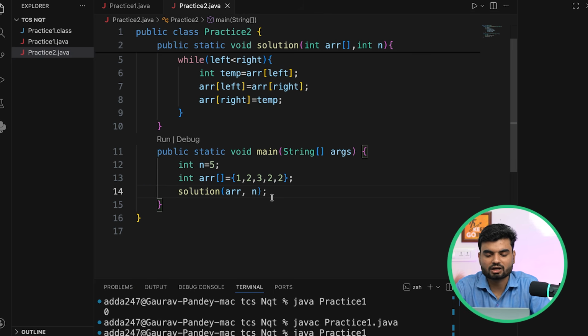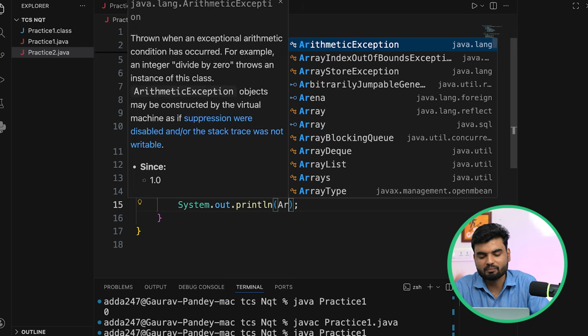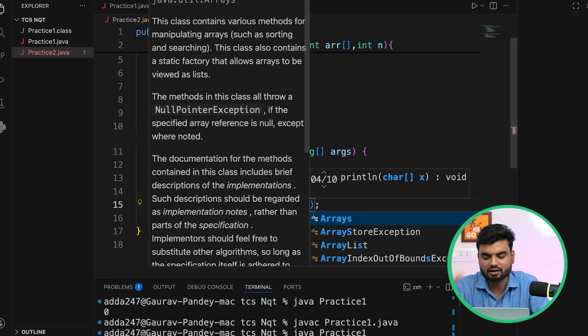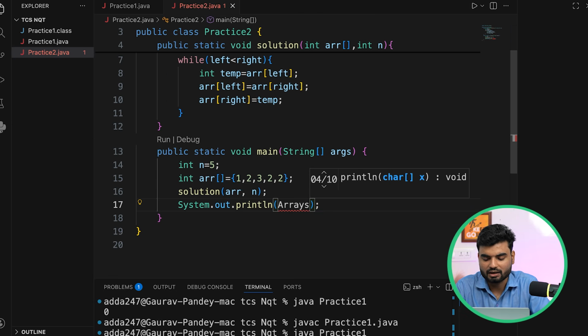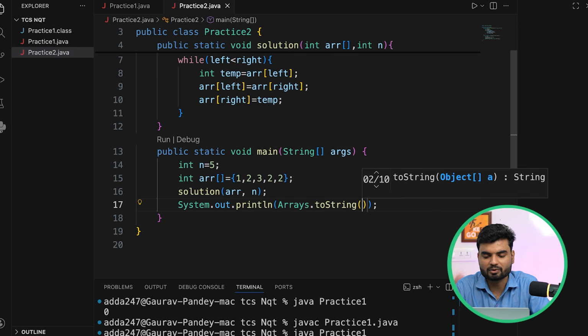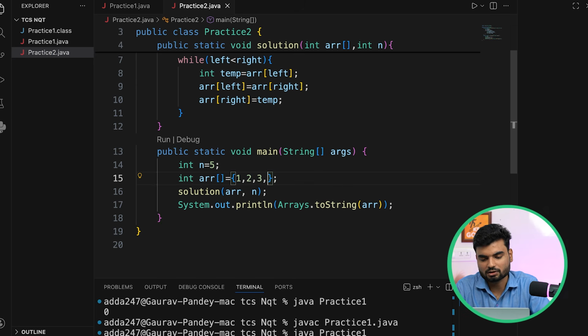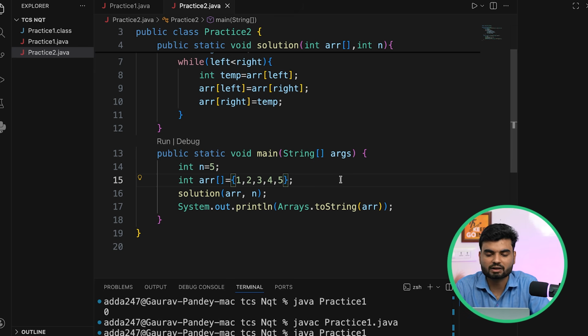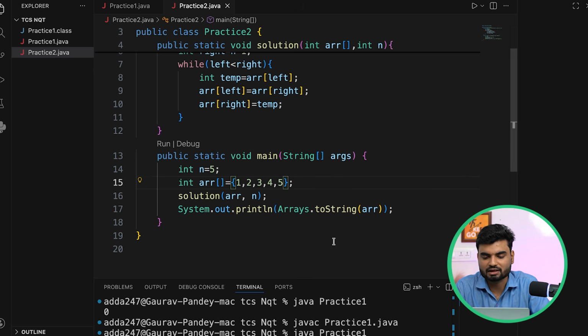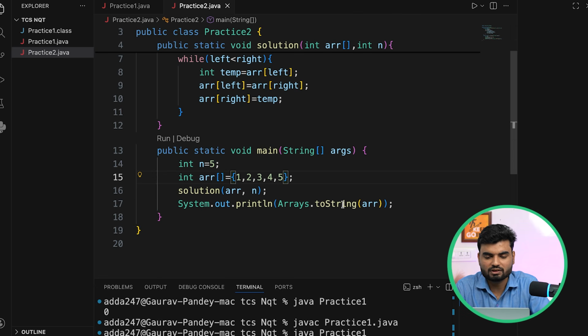But now you check here. The problem in Java is that you can't directly print an array. So I'll import the Arrays class and use Arrays.toString. This will help me print my array. So this time you'll see this is the array I want to reverse, but I'll put a different example, let's say 1, 2, 3, 4, 5. Ideally this should become 5, 4, 3, 2, 1, correct? If that happens, then it's a correct solution. Hopefully this looks good to me.